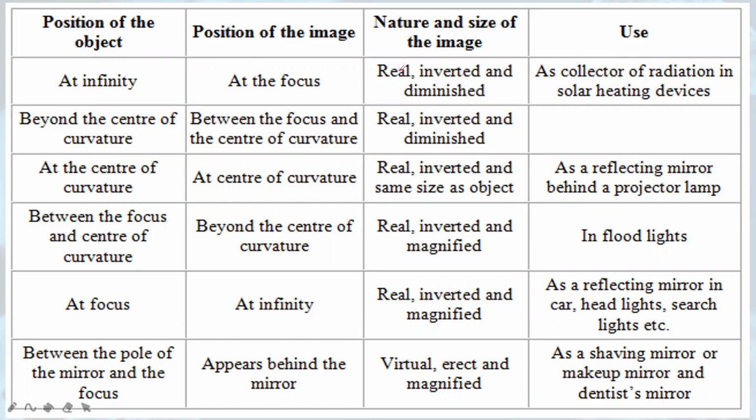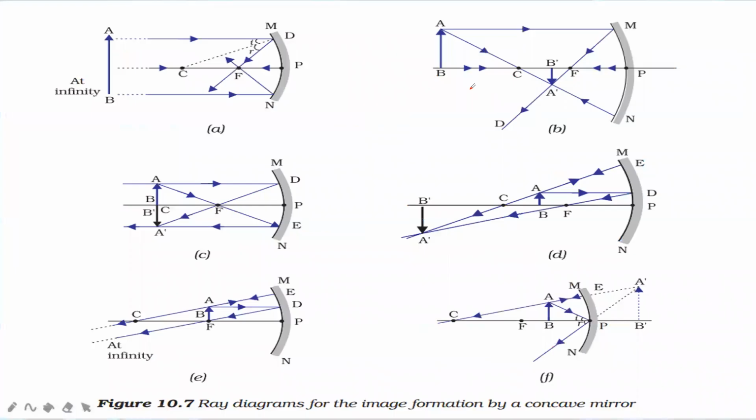And this image will be real, it will be inverted, and the size of the image will be diminished. That means point like. Let me show you the diagram. Here, the diagram A. You can see AB is the object. It is placed at infinity. Now, this AB object is reflecting light. So the light rays are coming towards the mirror, and because they are coming from infinity, these rays are parallel. You need to remember this.